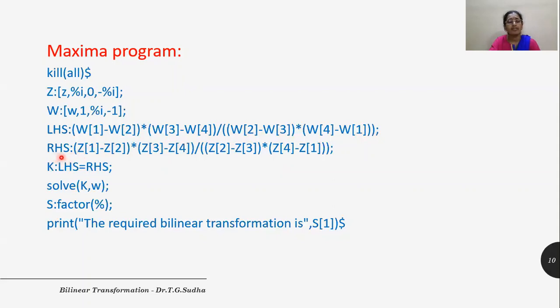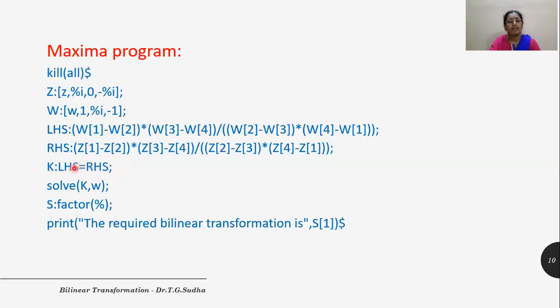And let us represent RHS as the cross ratio of the Z points. So just replace W by Z here. We get the cross ratio in the Z plane, that is the Z points. Now, the cross ratio of W points is equal to the cross ratio of Z points. So let us express that as K. So K is equal to, that is colon equal to, LHS equal to RHS.